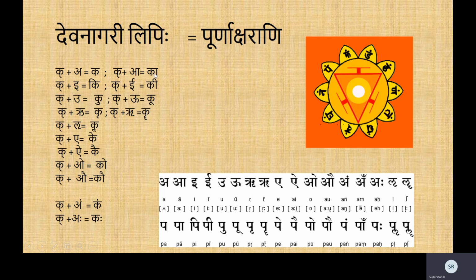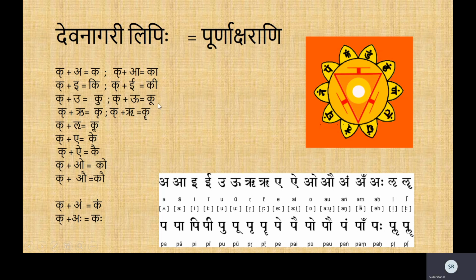So now to represent aa, you have to just put a line beside it. So kaa. Then k, i, ki. So the k being the base remains as it is with little change, and there have been additions of the swara. So ki is the left bar. Then kee towards the right.